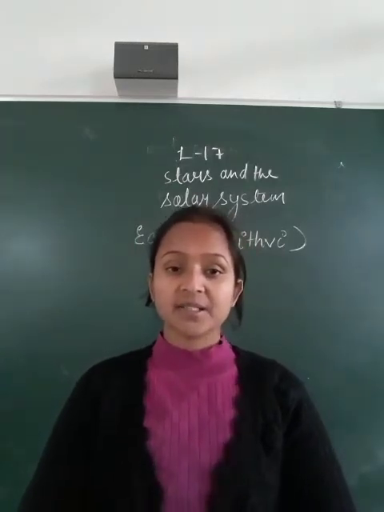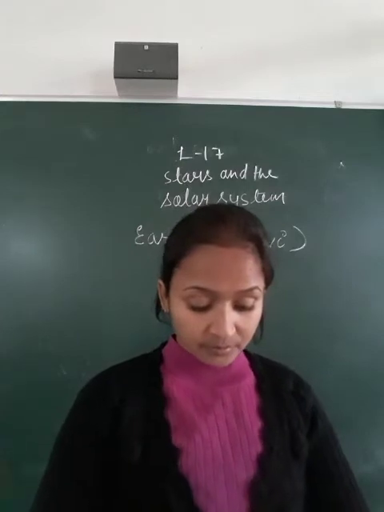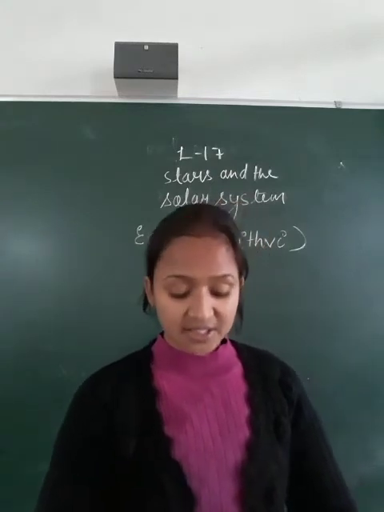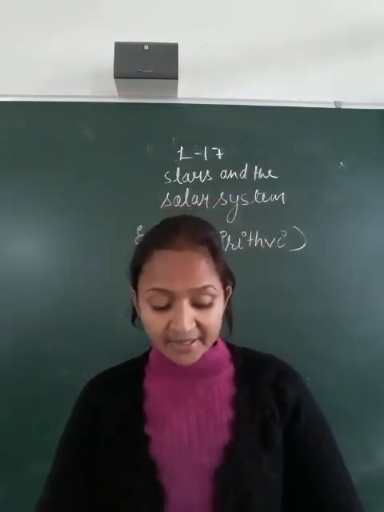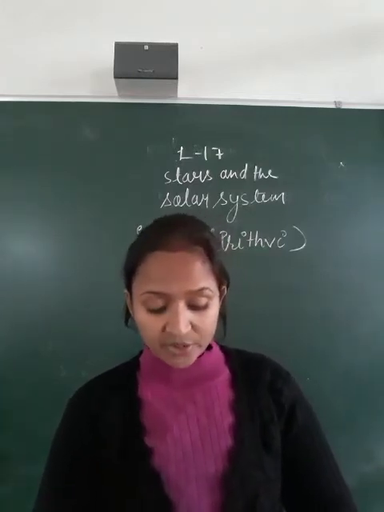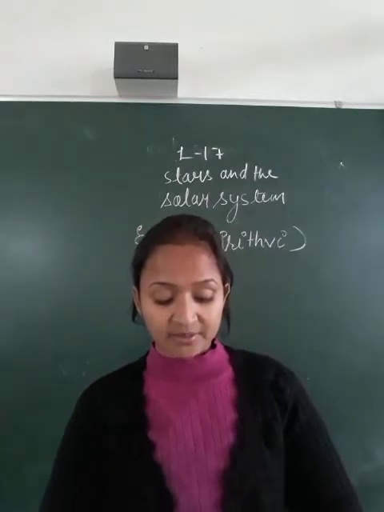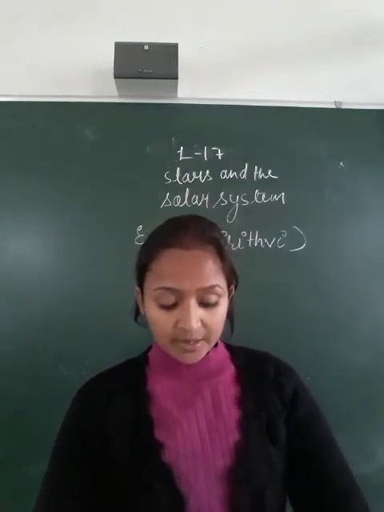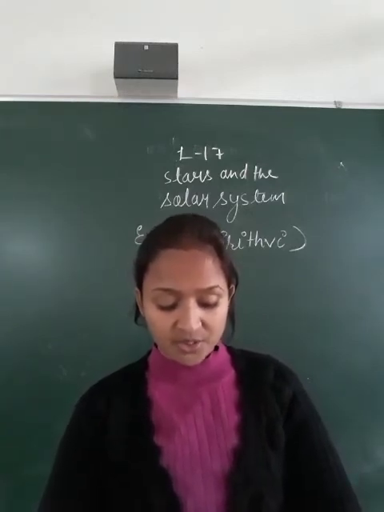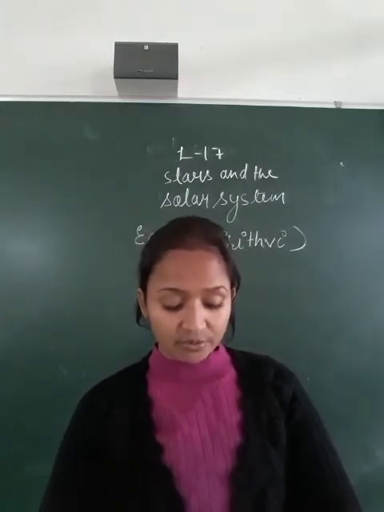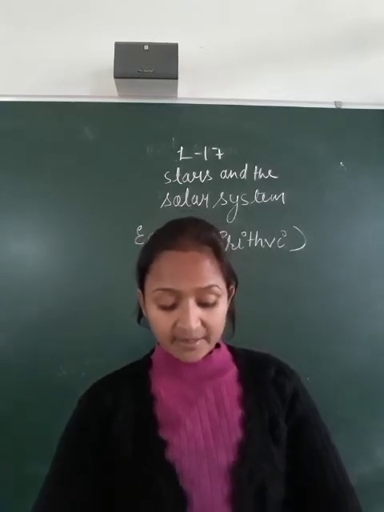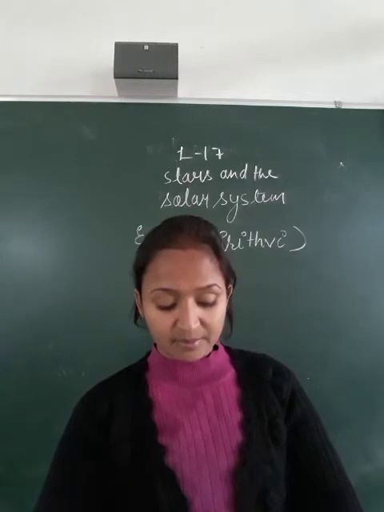Fourth planet is Mars, that is the Mangal. It is the fourth planet in order of increasing distance from the Sun, and to unaided eyes it appears like a red star, and hence sometimes it is called the red planet. It is visible from the Earth for most part of the year. The distance of Mars from the Sun is 228 into 10 to the power 6 kilometers, and it has a diameter of 6794 kilometers, and its mass is 1 by 9 the mass of Earth.